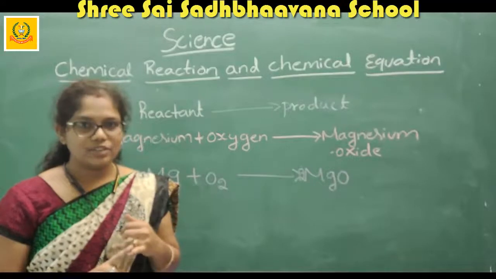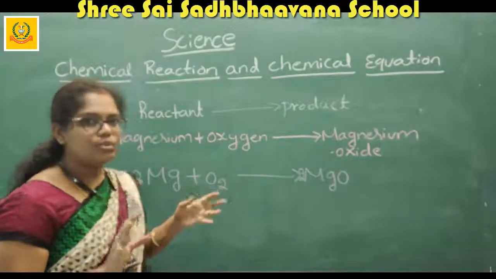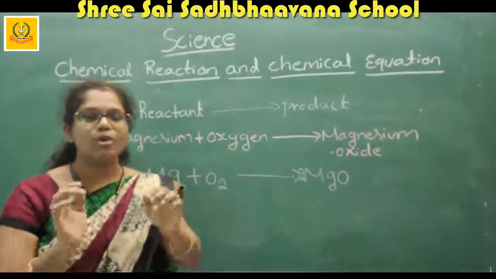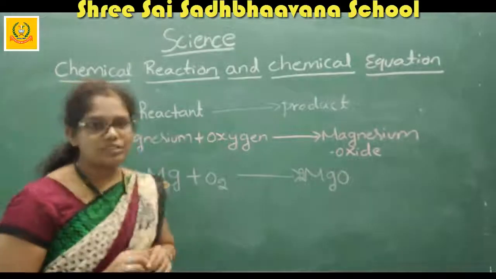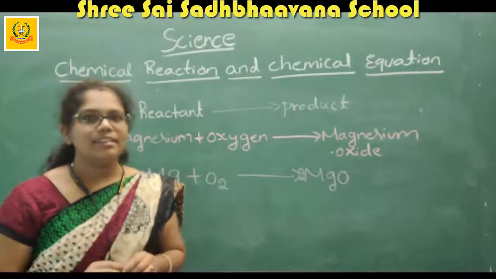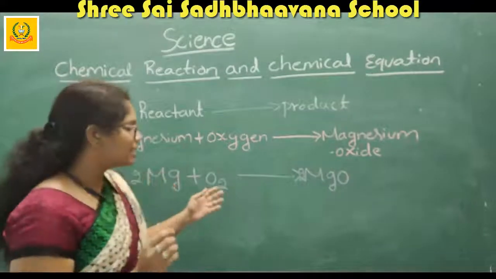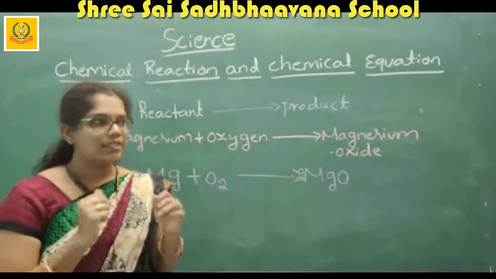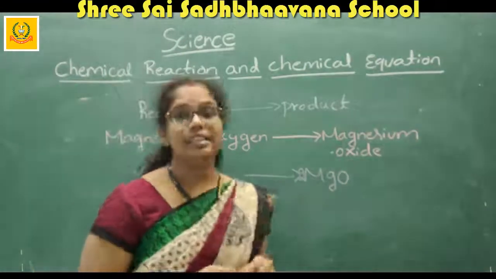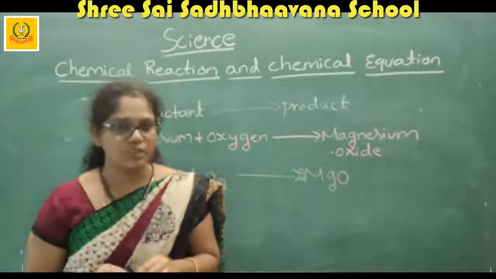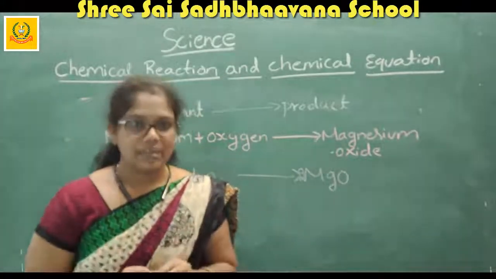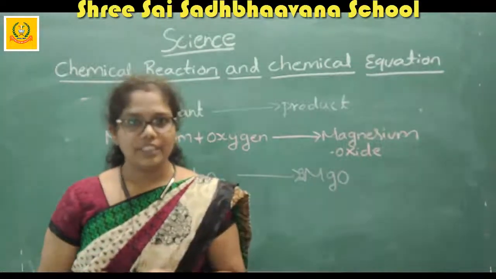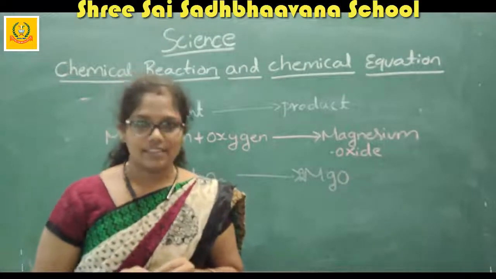Now you just see the chemical reaction. In a chemical reaction, two reactants react with each other to give the new product. The systematic representation of the reactants into the product is known as the chemical reaction. This is the best example of a chemical reaction. Another activity is given in your textbook to explain the chemical reaction. That activity we will discuss in the next class.